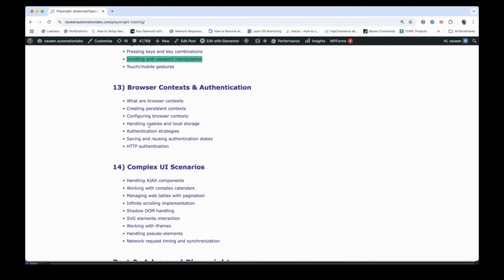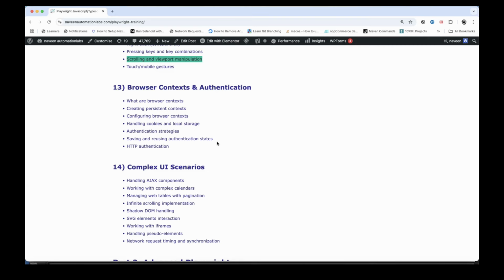But in Selenium, we have to log in. When they log into the specific page, we have to log into the session once again in Selenium. But here, with the help of the authentication mechanism in the browser context, I can easily do that in Playwright. So we'll talk about those sessions as well here.